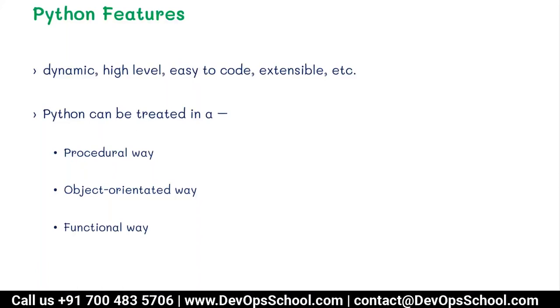So this is a particular set of rules which is called procedural programming. Procedural programming means you write your code one after the other, line by line, and then you can execute your code. So the code gets executed one after another. That is the procedural way of programming. So Python supports the procedural way of programming, in which you can write your functions, you can write your libraries, and run the program step by step.